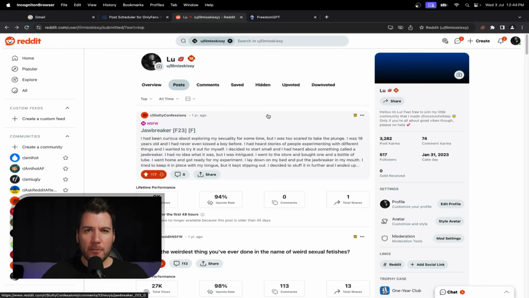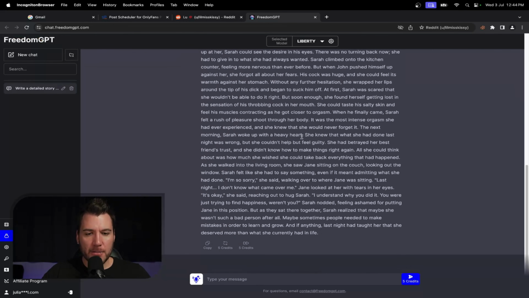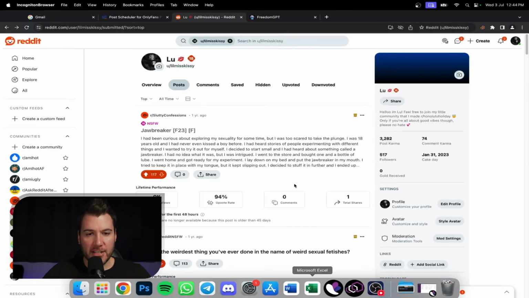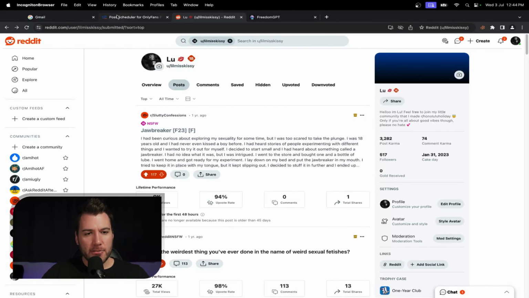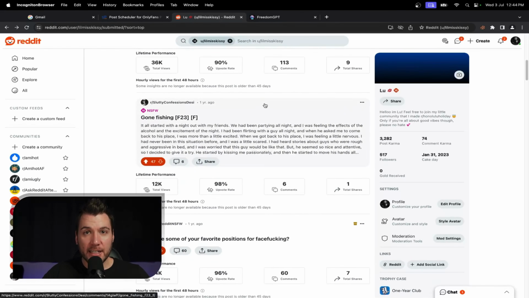And then you might even want to include some spelling mistakes in that because these mods on here, they're not messing around. So after you generate each story, you want to go through and humanize it a bit, and then you can stockpile them in a spreadsheet, and then you will use a scheduler like Postpone or Social Rise to post them. And as I said, one a day. And that's it, and that's that.